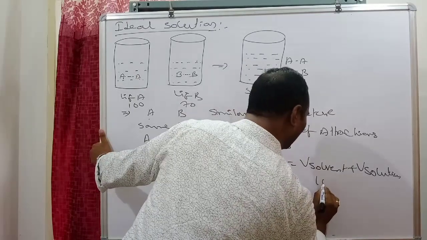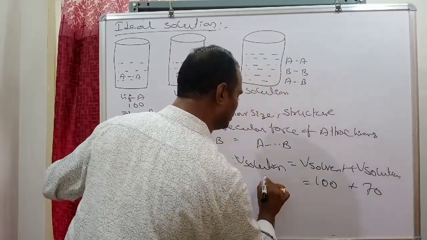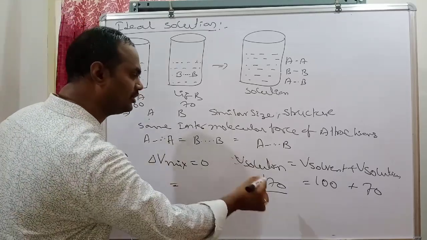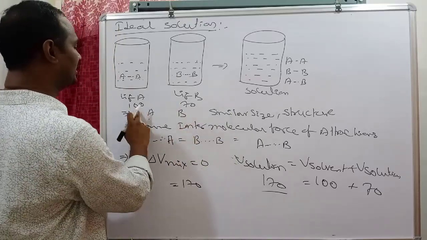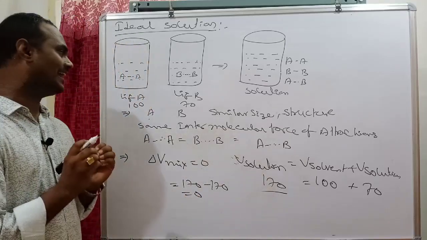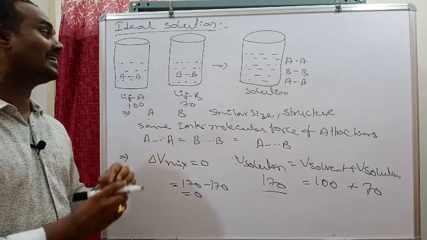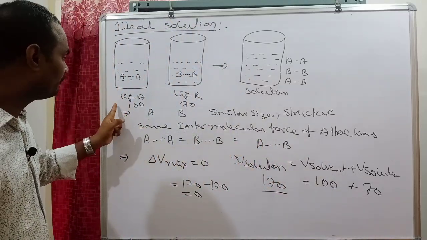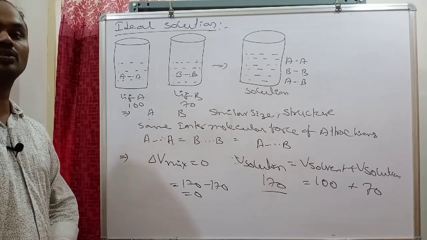The sum of these two is 170 ml. Therefore, the final volume is 170, and before mixing the sum of volumes is 100 plus 70, which is 170. 170 minus 170 is 0. So on mixing of solute and solvent, the resultant solution volume must be equal to the sum of the volumes of solvent plus solute. Here delta V mix must be equal to 0.